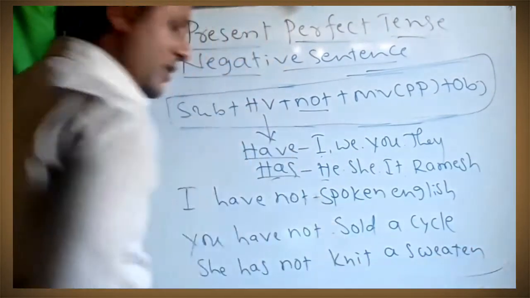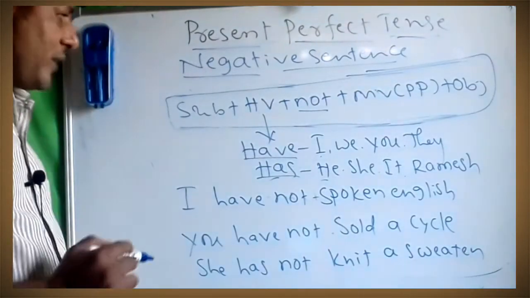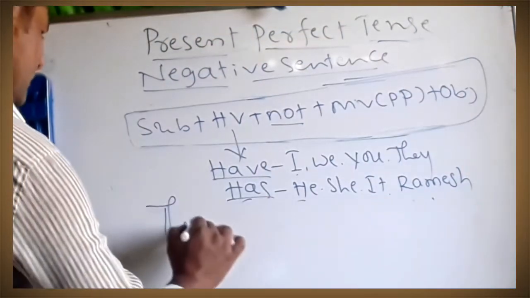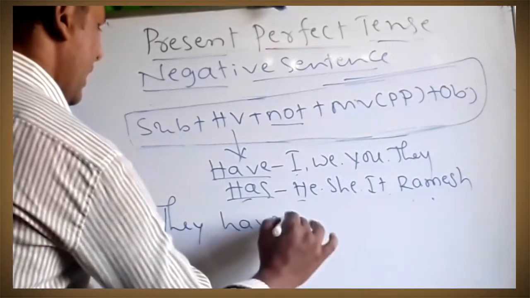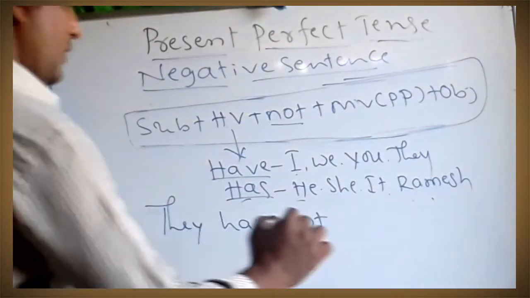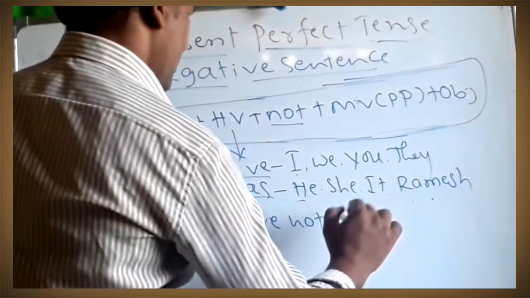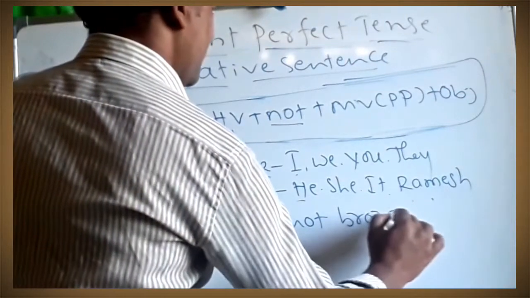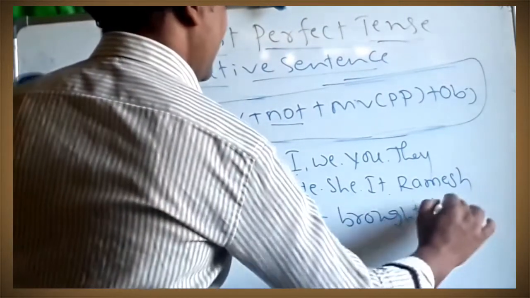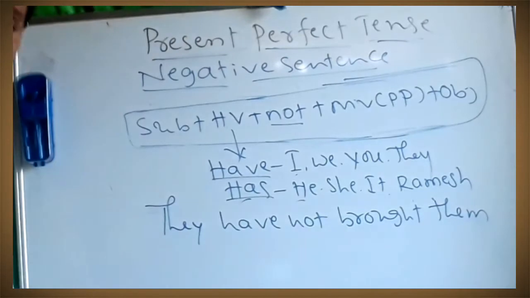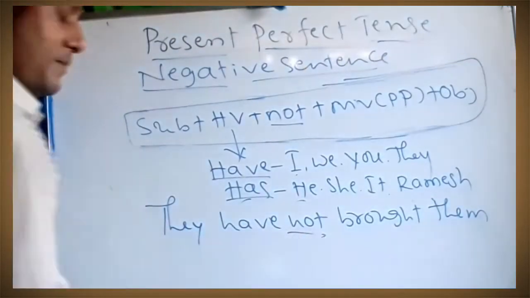She has not knit a sweater. They have not brought them. They have not brought them.